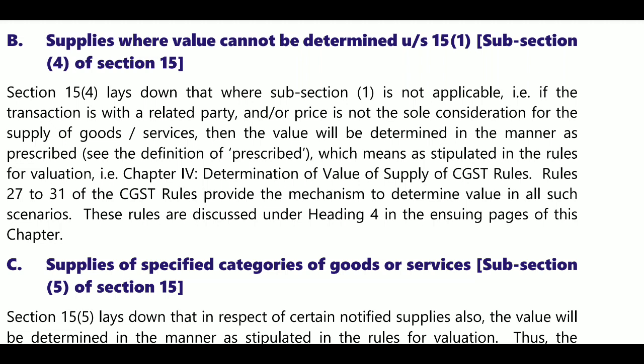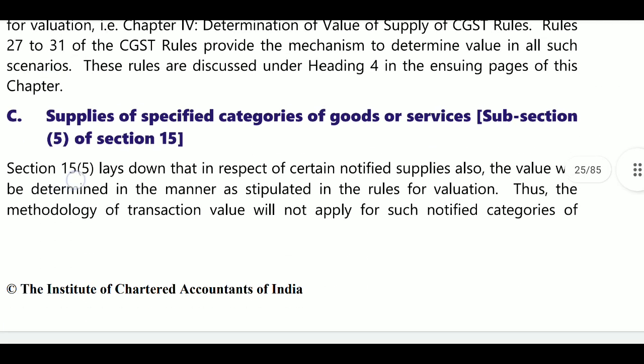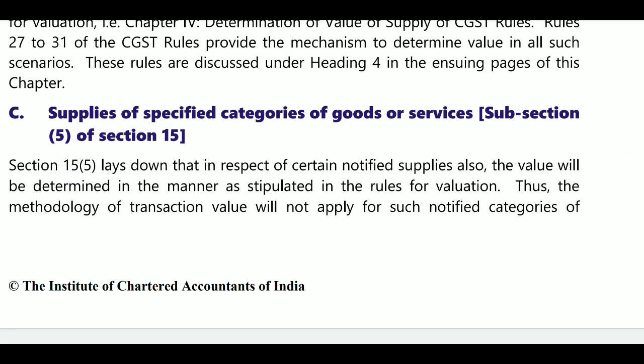So we will go with the rules. If they are related persons or there is no sole consideration, we will determine the value as per the rules. Next, supplies of specified category of goods or services.